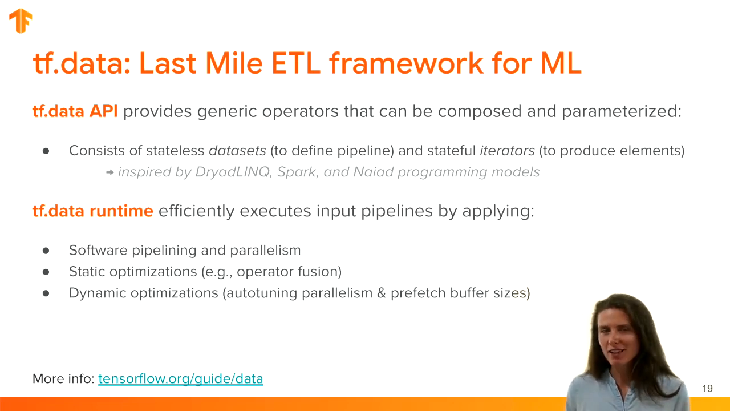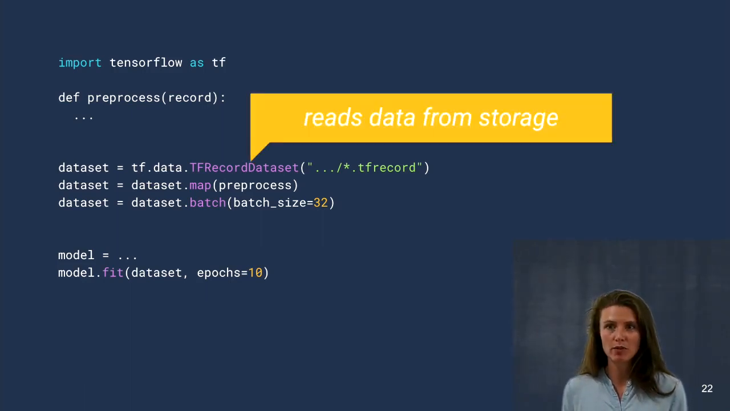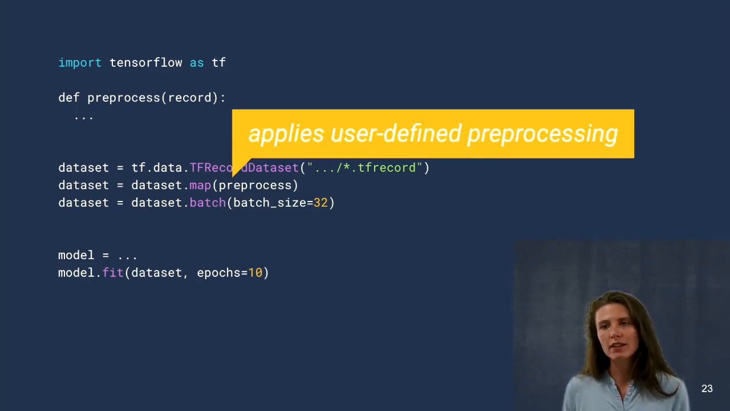The best way to get a sense of tf.data is through an example. So let's take a look at a simple pipeline in tf.data. The first thing we do here is we have an operator to read data from storage. We're using the TFRecordDataset here. The next step is to apply some kind of user-defined pre-processing. Preprocess here is a user-defined function that is a parameter to the map operator in tf.data.